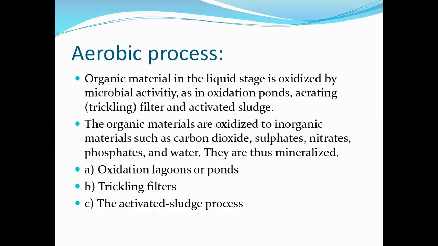Organic materials are oxidized to inorganic materials such as carbon dioxide, sulfates, nitrates, phosphates, and water. So whatever organic material is there in the water will be oxidized to inorganic materials. They are thus mineralized. First is oxidation lagoons or ponds, second is trickling filters, and third is the activated sludge process.